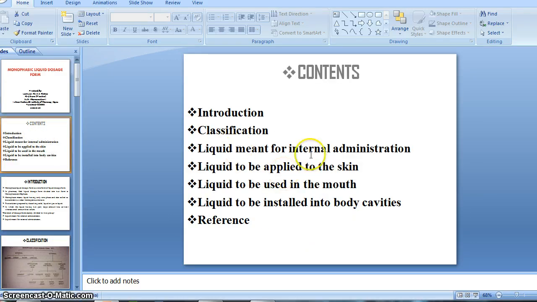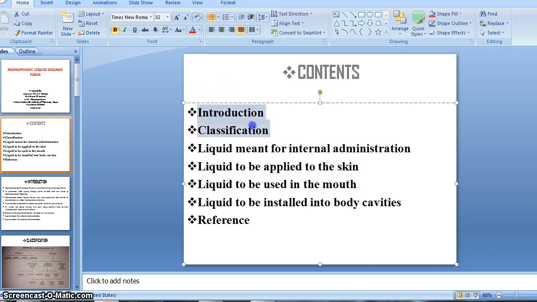So in our new chapter, that is monophasic liquid dosage form, we will discuss this kind of contents or topics, right? That is, first of all, introduction, classification, liquid meant for internal administration, liquid to be applied to skin, then liquid to be used in mouth, liquid to be instilled into body cavities, right?